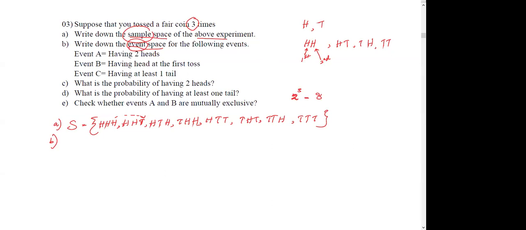Let's say event A is having 2 heads. Having 2 heads can happen on any trial. First time head, second time head, and also third time head. It's also possible, because they ask for having 2 heads, so 2 or more.